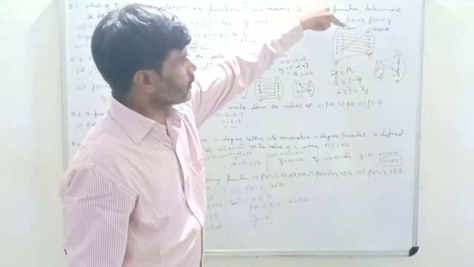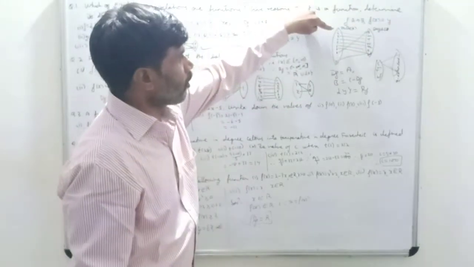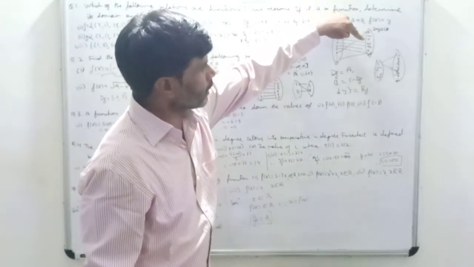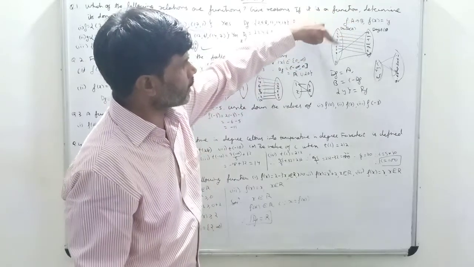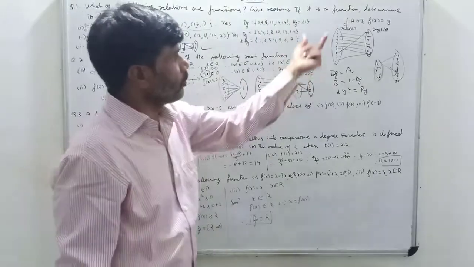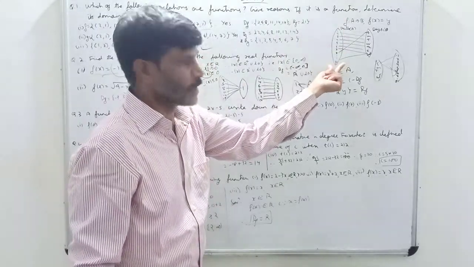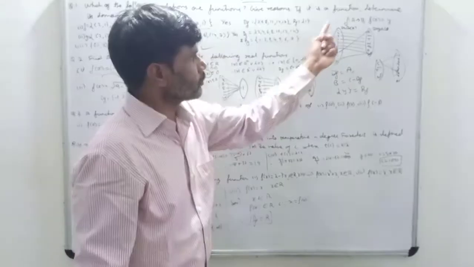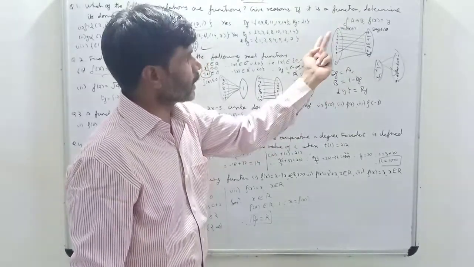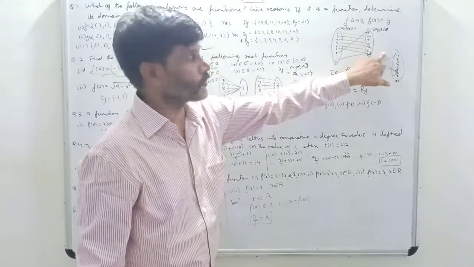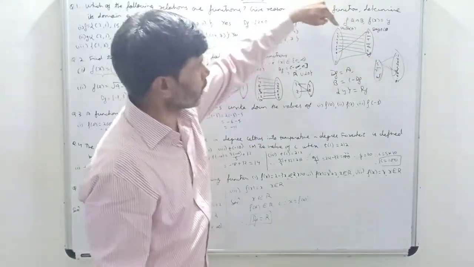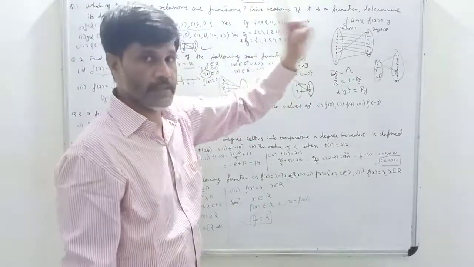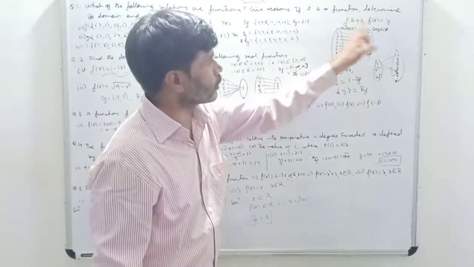Now suppose this is set A and set B. So on first date, suppose Sunday is coming. Then second Monday, Tuesday, Wednesday, Thursday, Friday, Saturday. Then 8th again Sunday. Okay. So here every element, 31st also, will be associated with some day. On 31st date some day will come. So every element of this set is uniquely associated with the elements of set B. See, 1 is associated with Sunday only. On first date, is it possible that 2 days will come? Only one Sunday will come. So therefore this is a function.